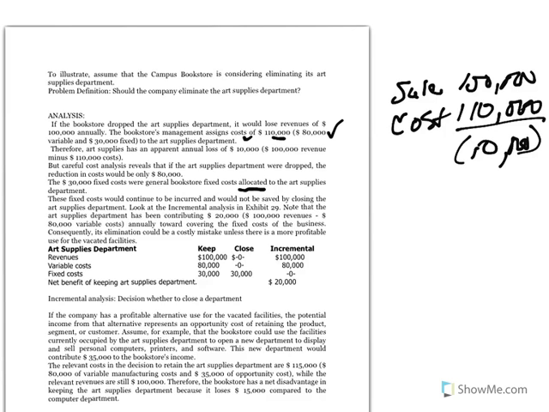Look at the incremental analysis. Note that the art supply department has been contributing $20,000 to it. That is, $20,000 to the fixed costs, towards covering the fixed costs. So the decision here is to 1, keep, or 2, close. Well, if I keep, I get the $100,000 coming in revenue. If I close, nothing. So incrementally, the cash inflow is $100,000.